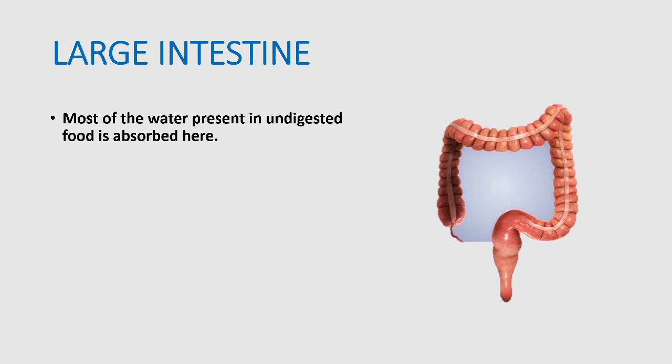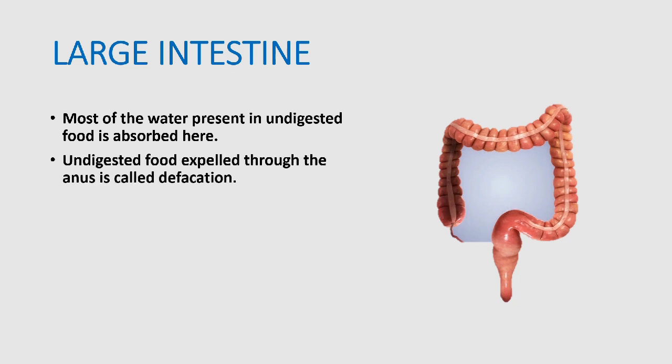This process is known as defecation. The undigested food contains carbohydrates, proteins, fats and roughage. That means some amount of food is also present in undigested food, which was not digested and will be expelled outside the body in the process of defecation.